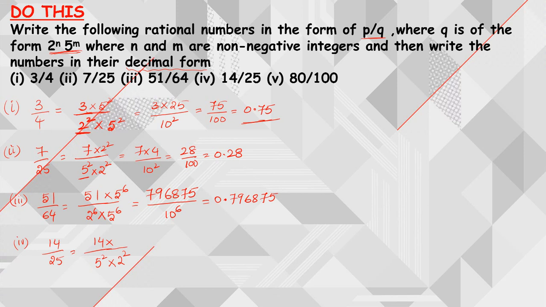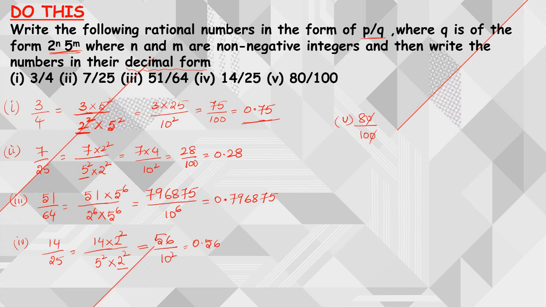So when I multiply with 2 square in the denominator, I need to multiply in the numerator also. So 14 4s are 56 by 10 square, which I can write as 0.56. The same way, the fifth one, 80 by 100.